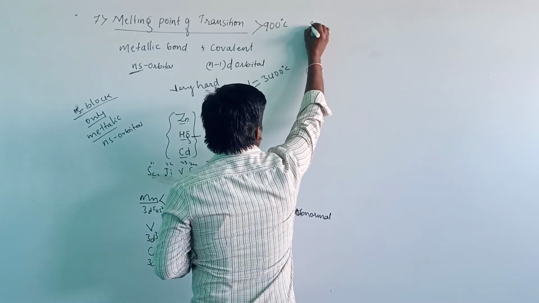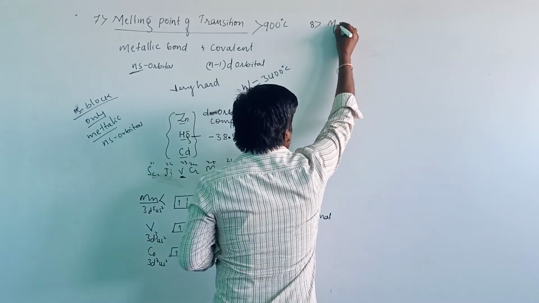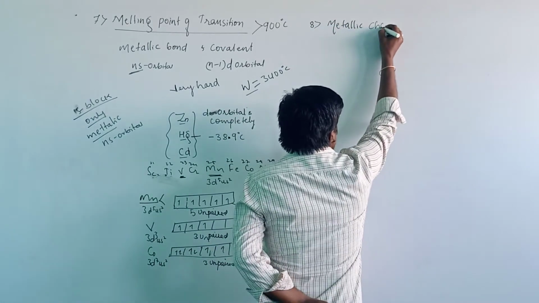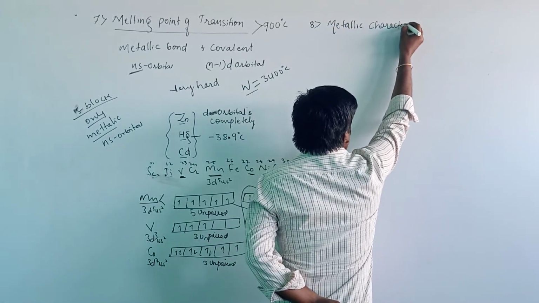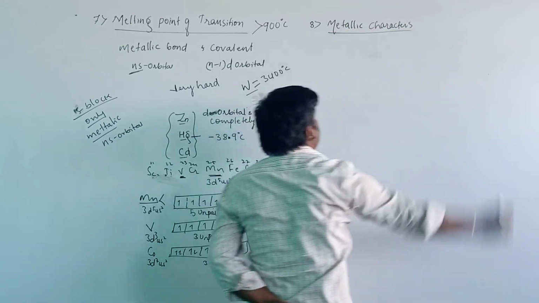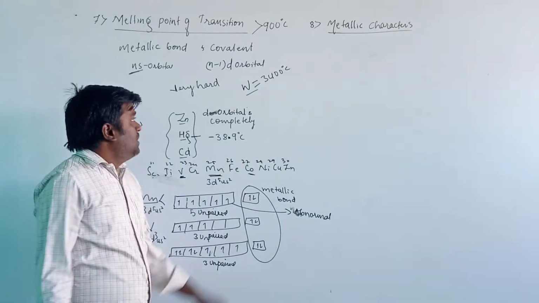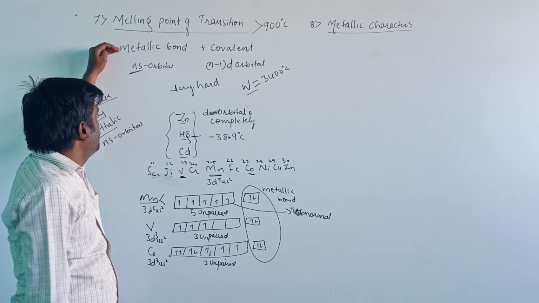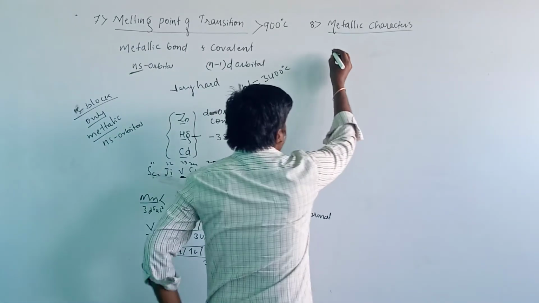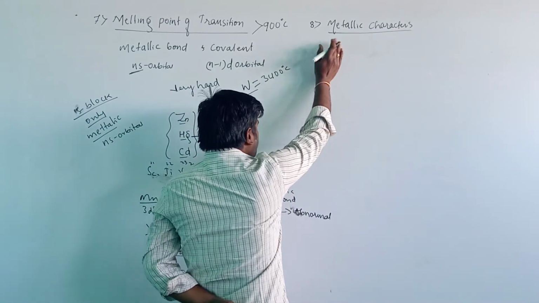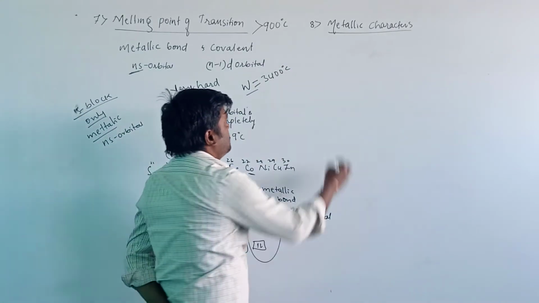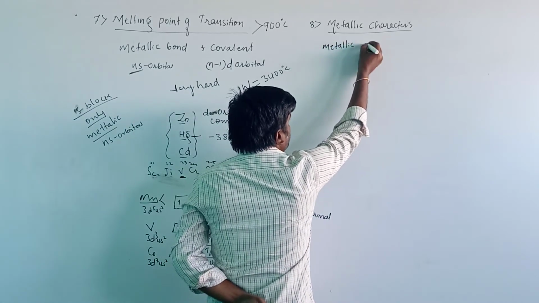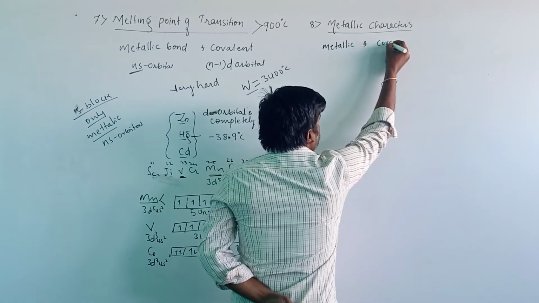And the eighth property, metallic character, of d block elements. In this section we have discussed metallic bonding. In the d block elements, both metallic as well as covalent bonds are present.